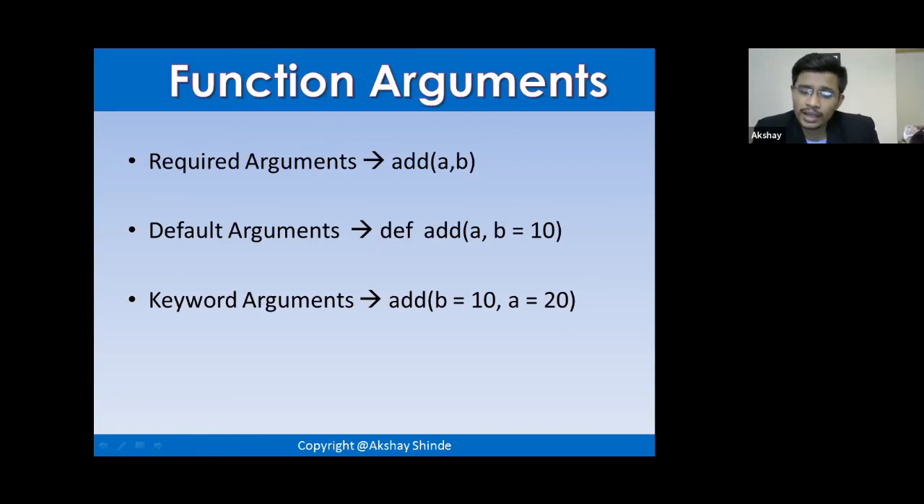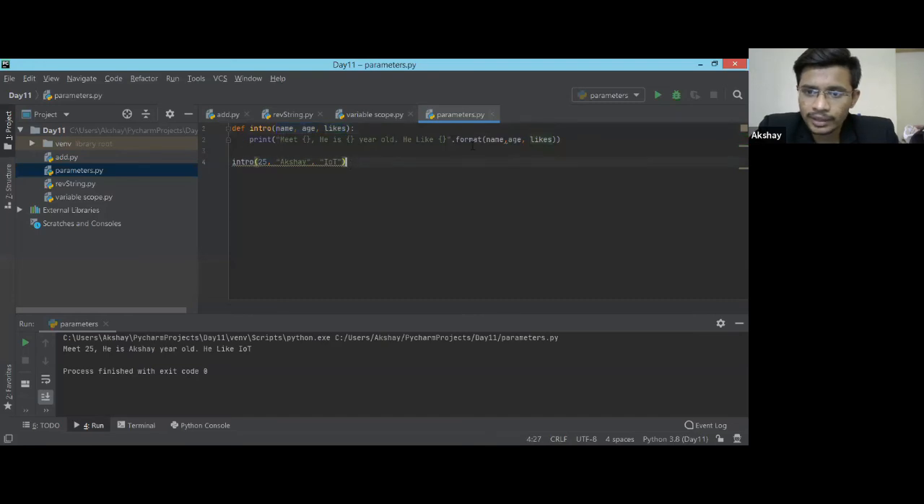Instead of doing that, if you use keyword arguments, I'll show you the example. If you use keyword arguments, you don't need to worry about the order of parameters in the function. Let me quickly show you. In this example, the order of the parameters is: first name, second age, third likes. If I change the order while passing the arguments, we just saw our output was totally messy.